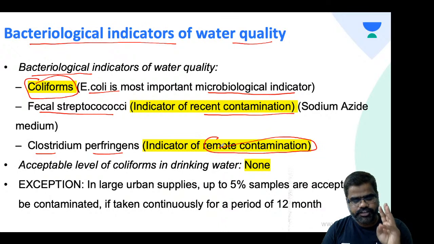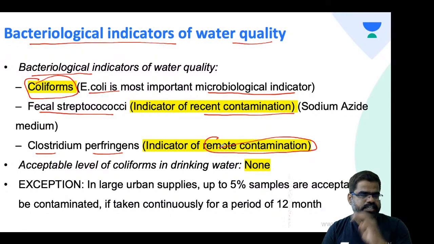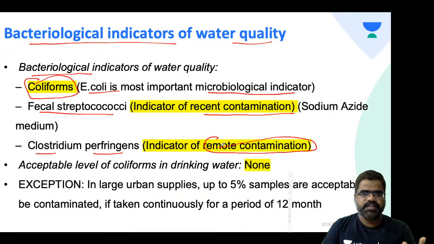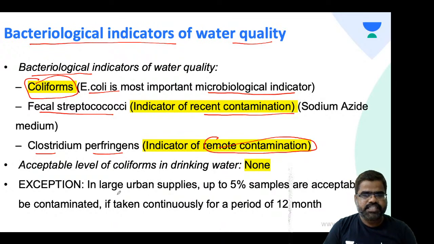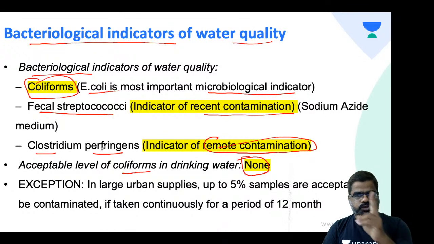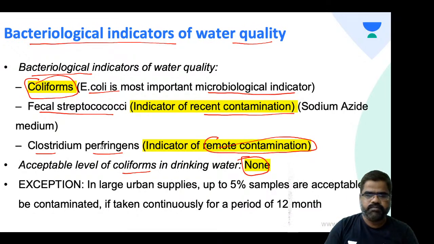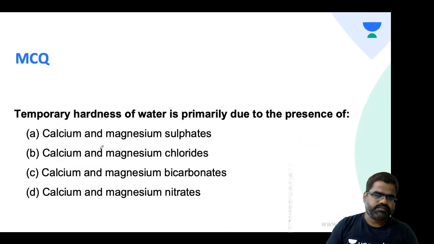So three important points: the most important microbiological indicator is E. coli; fecal streptococci indicates recent contamination; and Clostridium perfringens indicates remote contamination. An acceptable level of coliforms in drinking water should be 0, none, right?